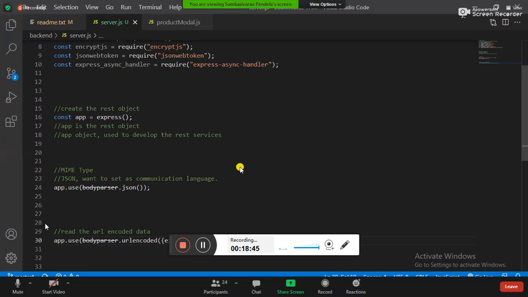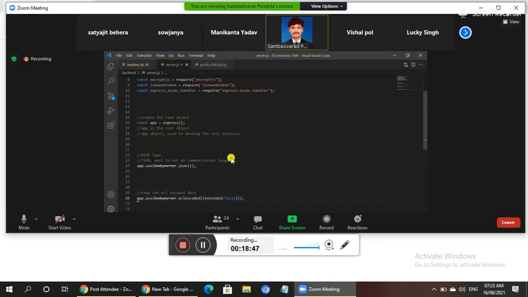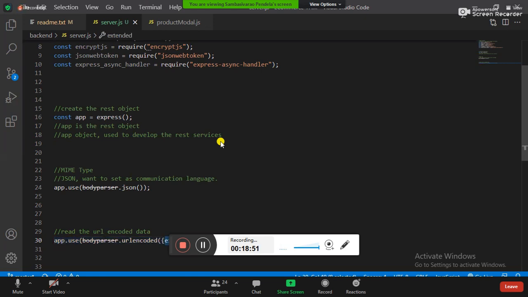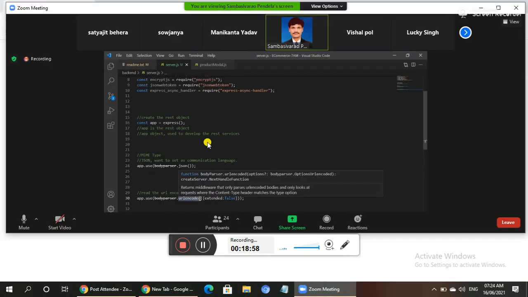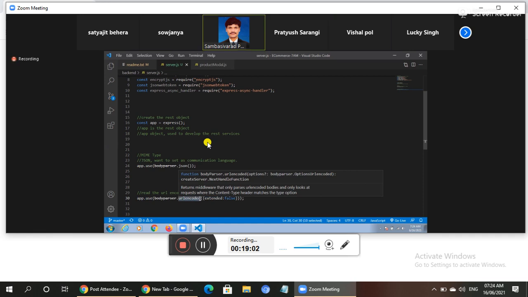So know the meaning of this. The meaning of line number 30 is: read the URL encoded data coming from the client. Okay, now know the meaning, guys. Know the meaning, that's enough. Guys, can you tell the meaning of line number 24?